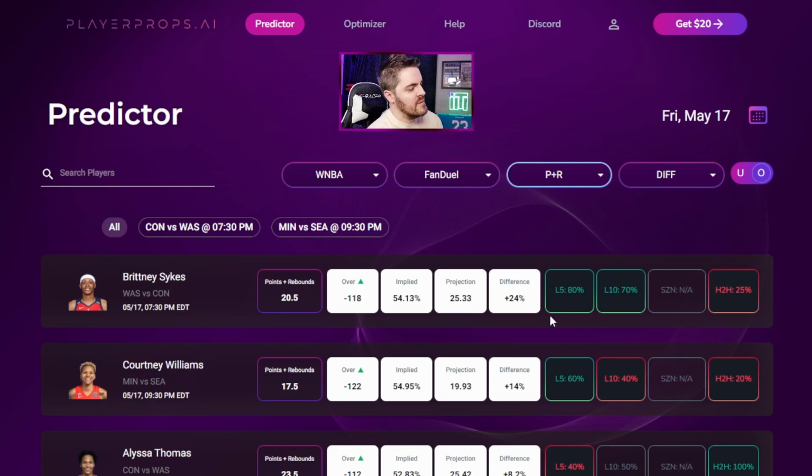Okay, so that's our first play: Brittany Sykes, points and rebounds. You can do just points, you can do just rebounds, but I'm going to do points and rebounds. Brittany Sykes, points and rebounds.